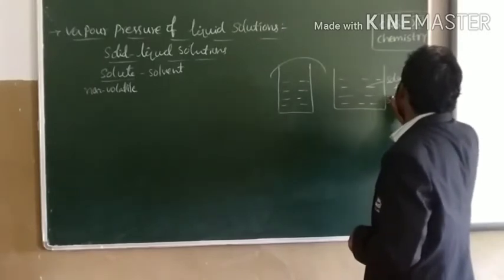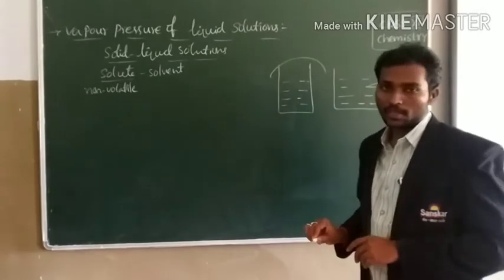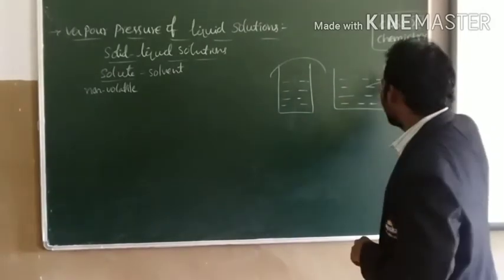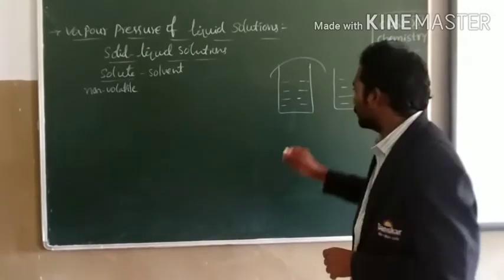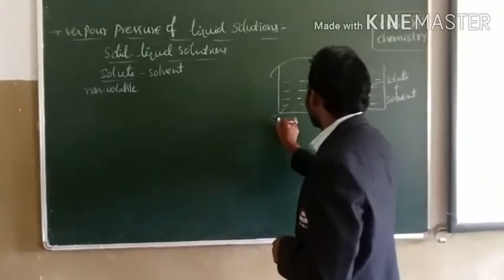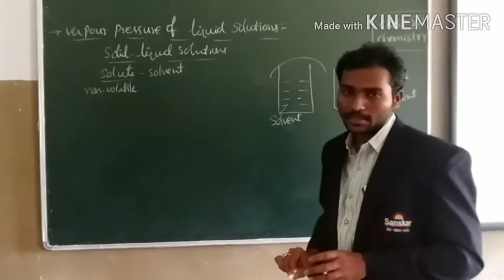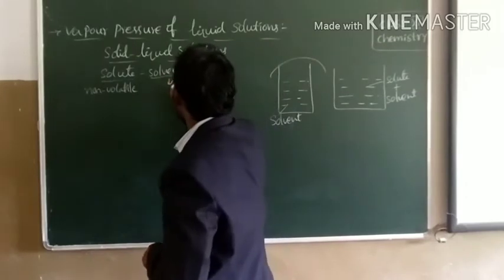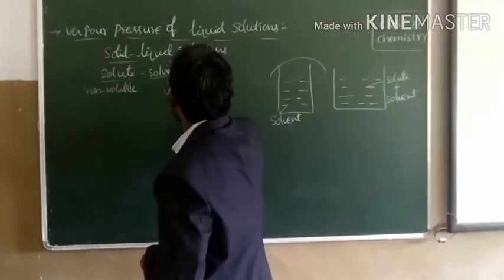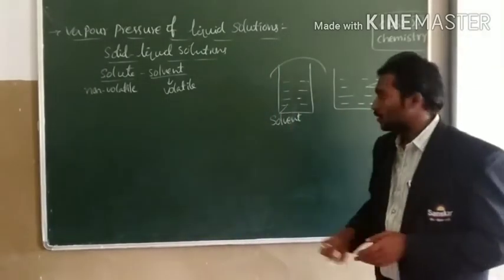Here the solute has non-volatile nature, that means it cannot easily evaporate from liquid state to gaseous state. Here it's a pure solvent. We have discussed earlier that a solvent has volatile nature.